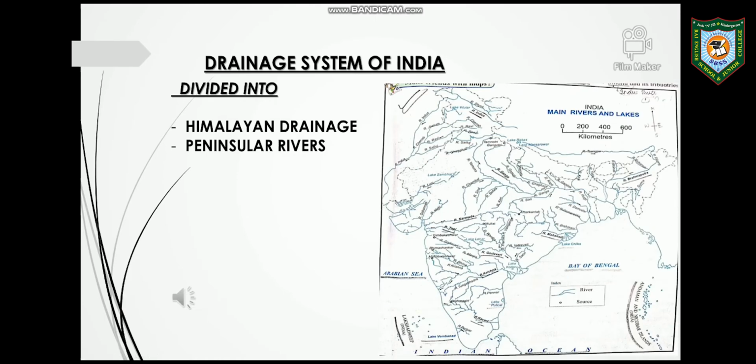Now we will talk about the drainage system of India. The drainage system of India is divided into the Himalayan drainage, or Himalayan rivers, and second, the peninsular rivers. It is also called the Deccan Plateau rivers. But we will say Himalayan rivers and peninsular rivers. So let's see about the Himalayan rivers.